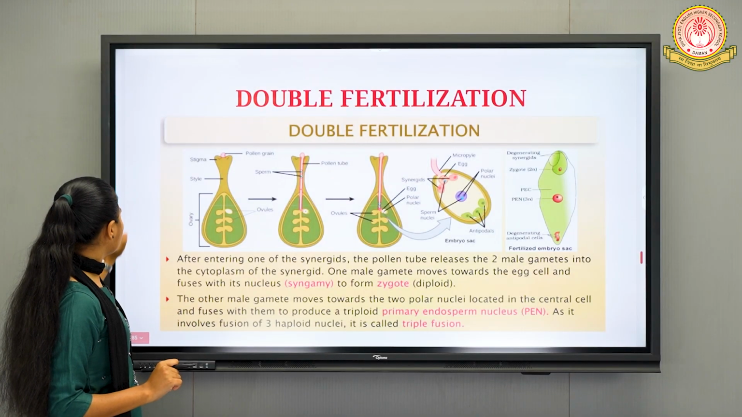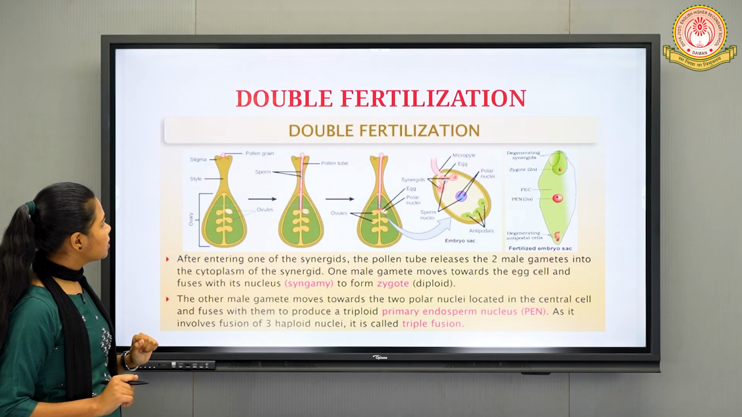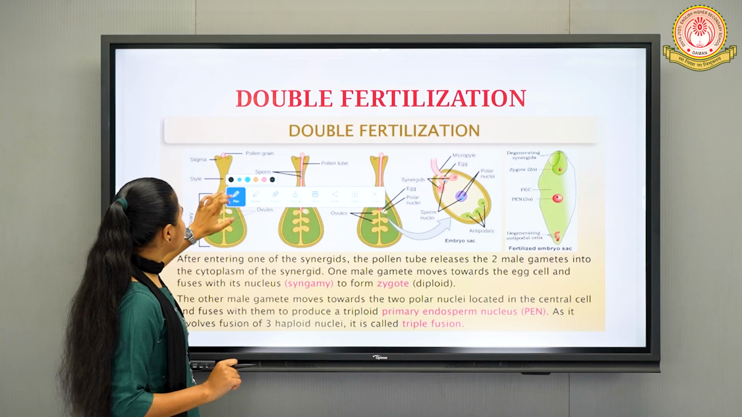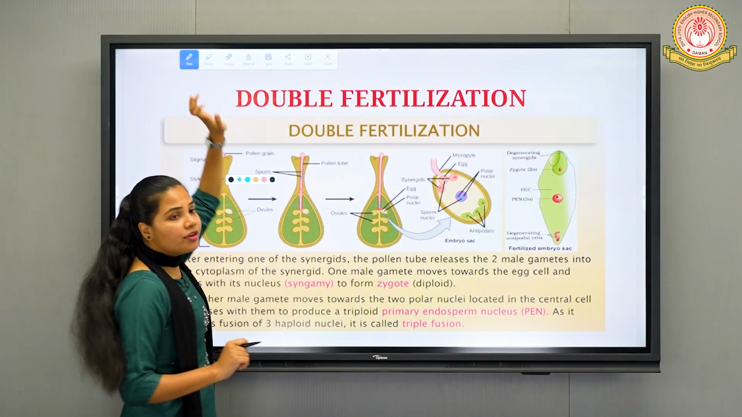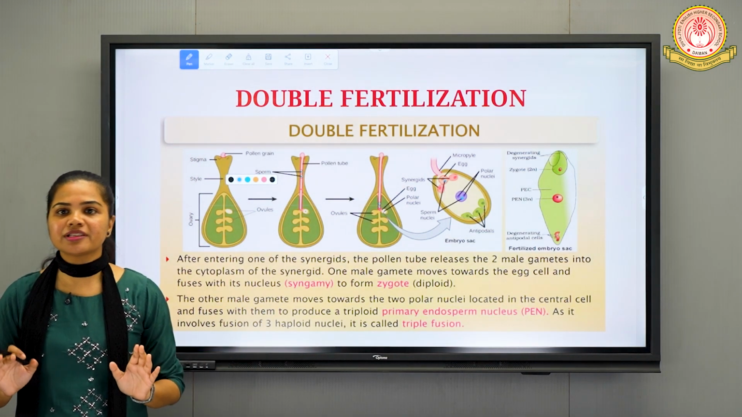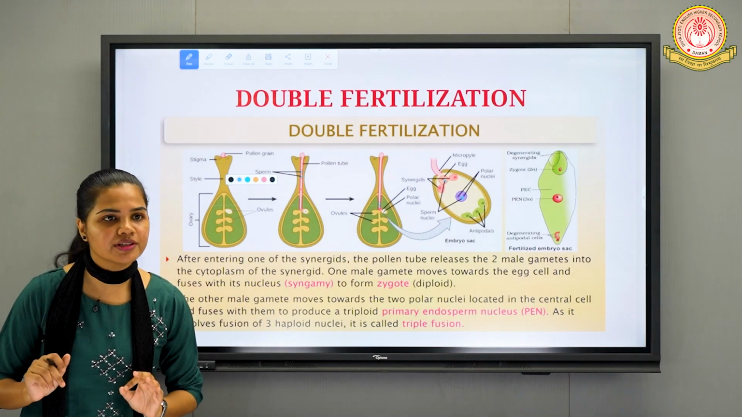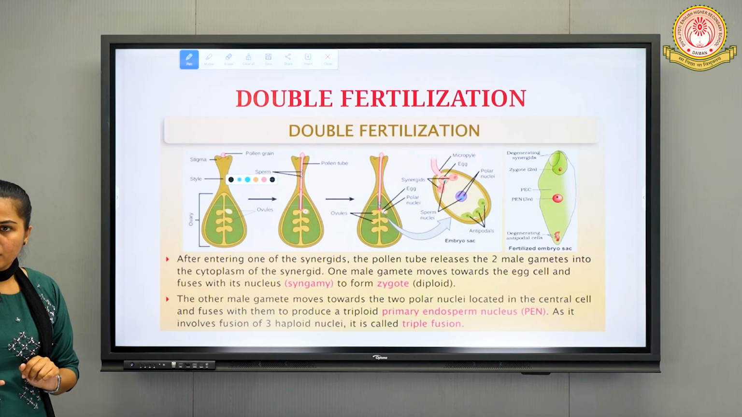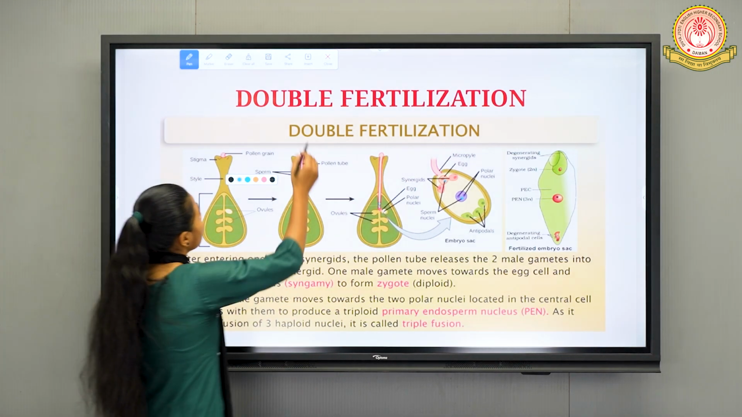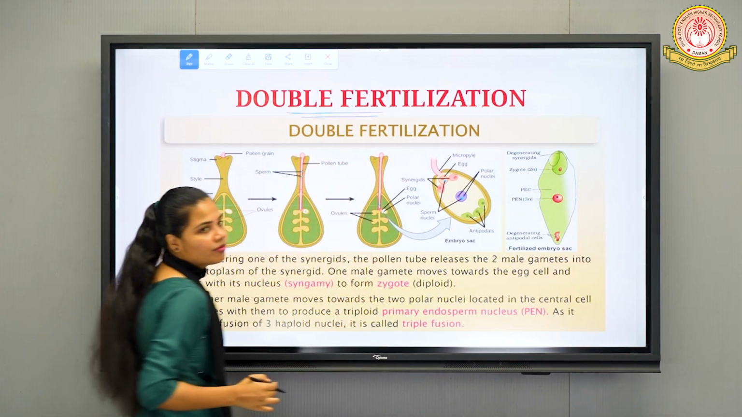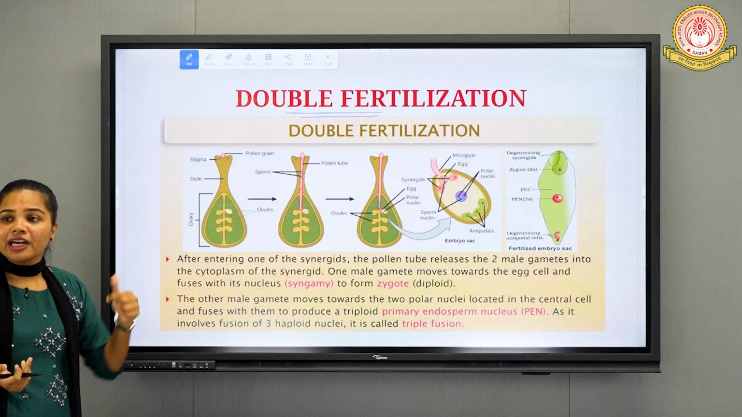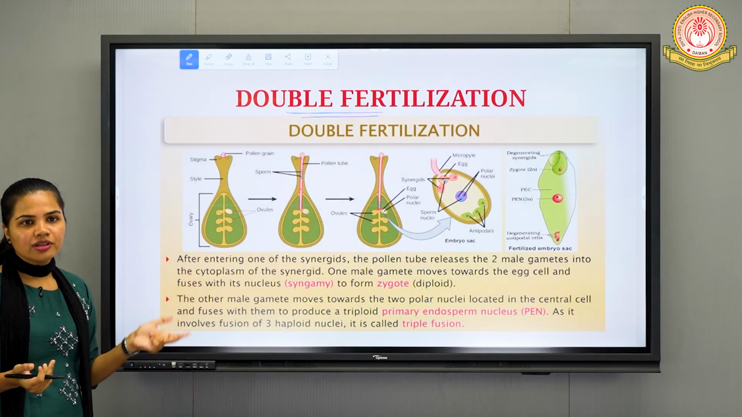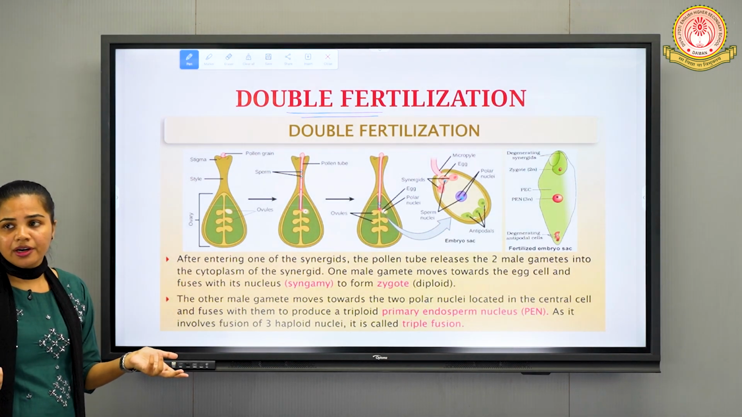Next, moving forward, now we will discuss double fertilization. Up till here we have completed pre-fertilization steps or structures and events, right? Now we are discussing double fertilization. So as the name suggests, double fertilization means that fertilization might be occurring two times, right?